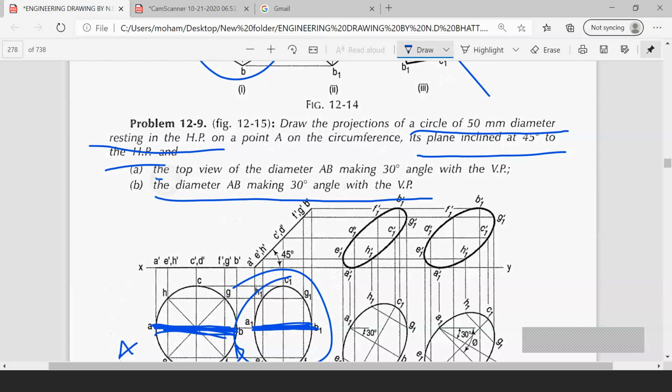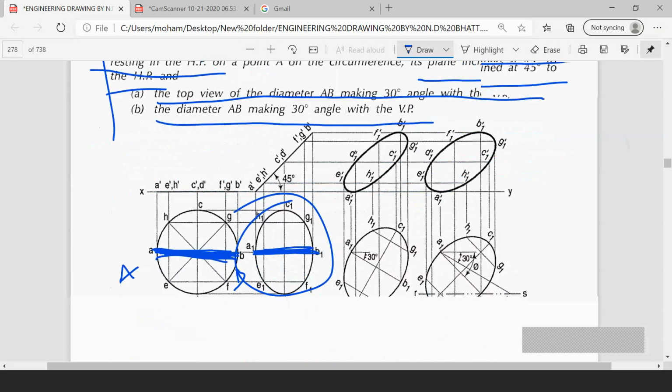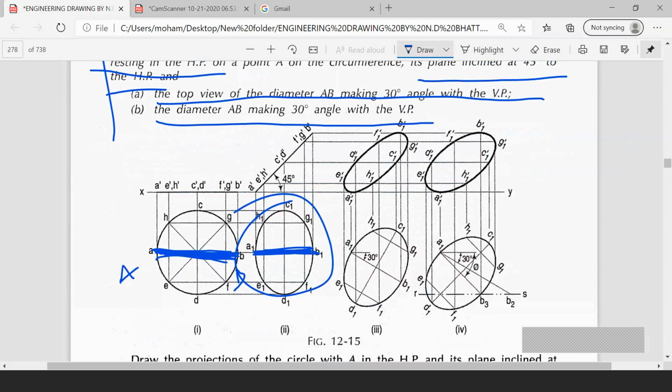The previous one, the top view of the diameter making 30 degrees angle with VP. Here the diameter AB is this one, small AB. Understand? The diagram will be like this. To draw the dimensions, your diagram will look like this.